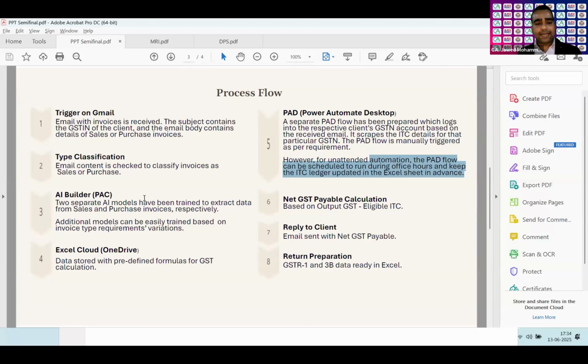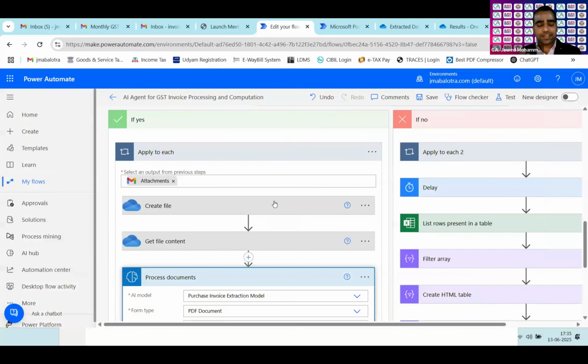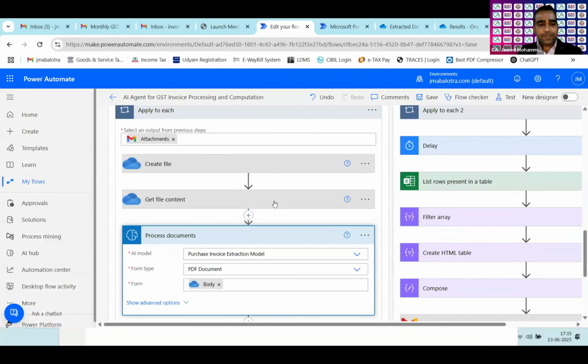Otherwise, if I want unattended processing of the invoices, if an incoming email is there and I want the AI PAC to run, then this flow should not interrupt, because it needs captcha, and that captcha needs human intervention. That was the main idea why I kept the PAD flow outside this PAC. Otherwise, I can trigger the PAD flow with the help of PAC also. I can just add an action and trigger the PAD flow. But when I do that, I need a person attending who will enter the captcha.